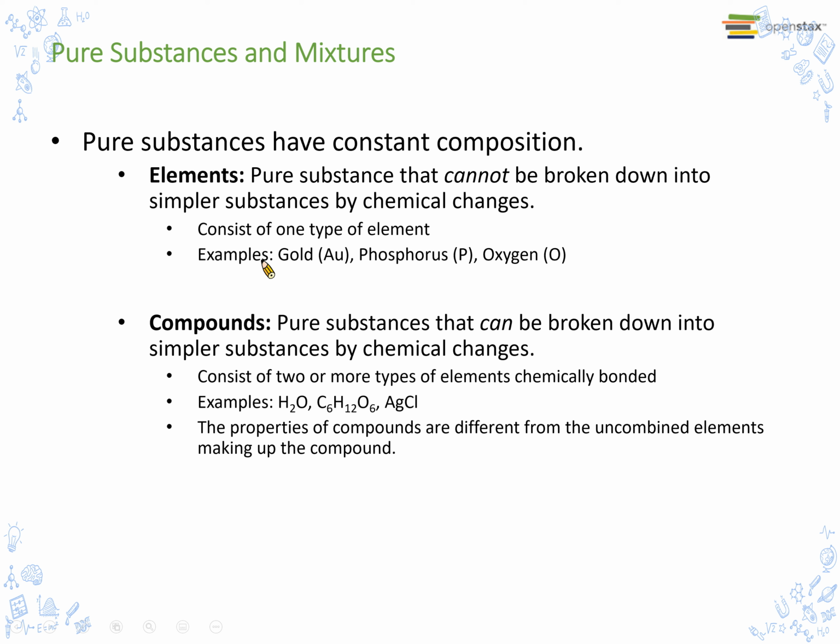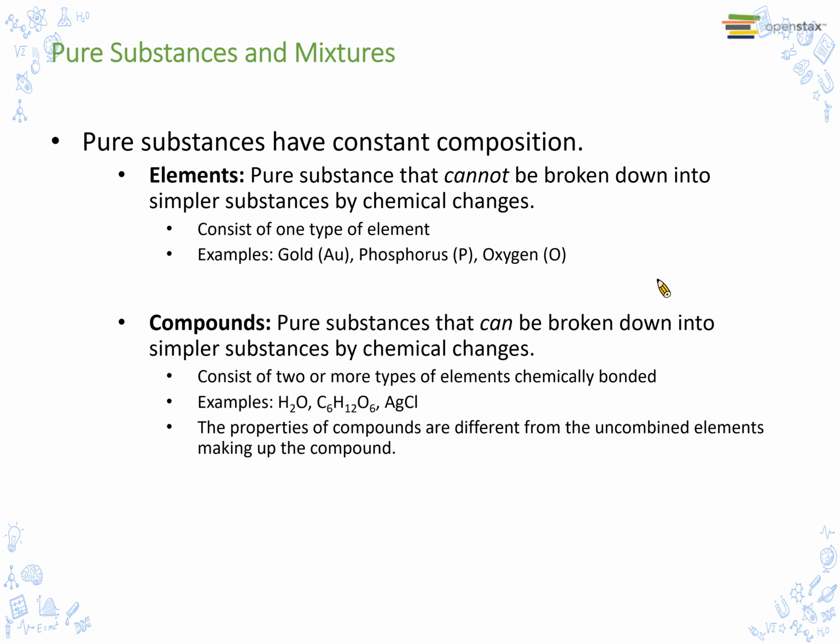These are elements. Compounds are pure substances that can be broken down into simpler substances by chemical changes, consisting of two or more types of elements chemically bonded. For example, water, carbohydrates such as sugar, or silver chloride. The properties of a compound are different from the combined elements making up the compound.